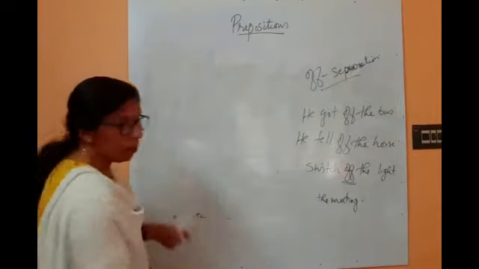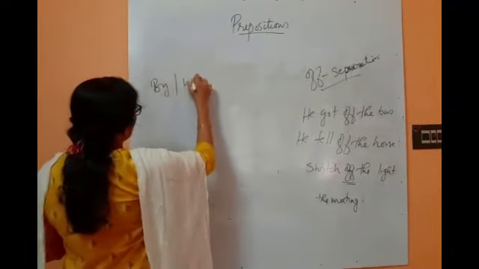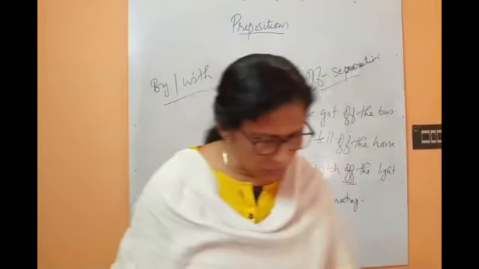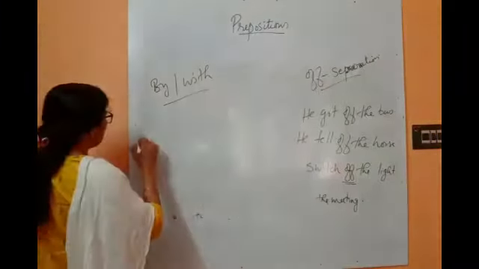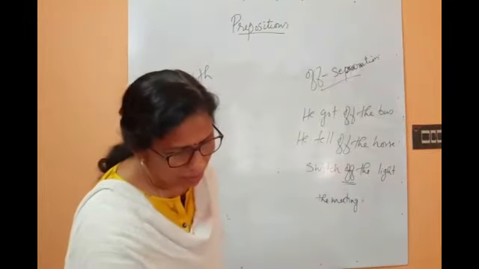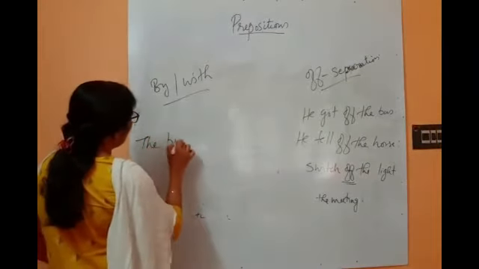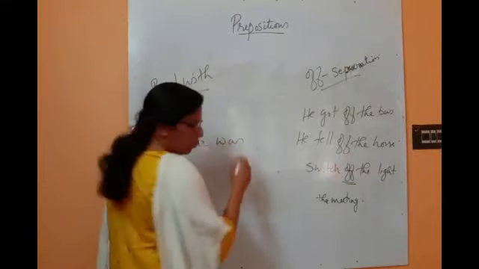Okay, and next one, by and with. What is the difference between by and with? By is used to express the agent in active and passive, which you have studied. Example: the burglar was beaten by the people with a stick.